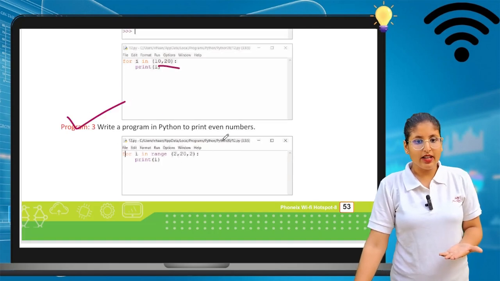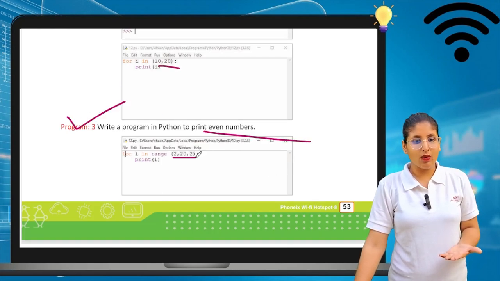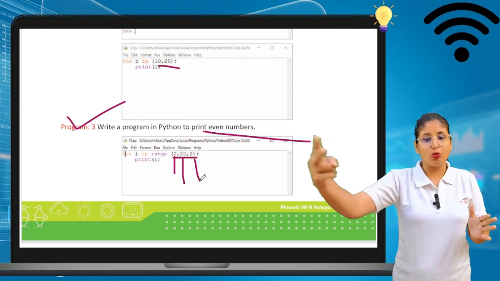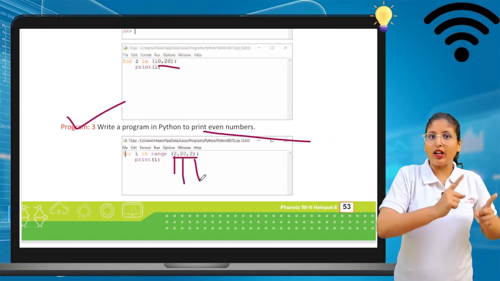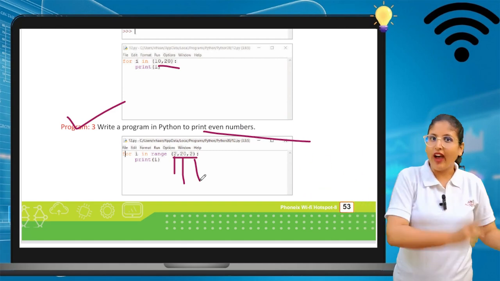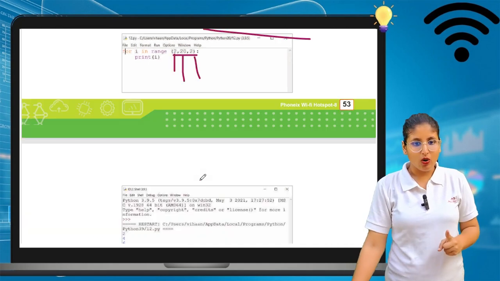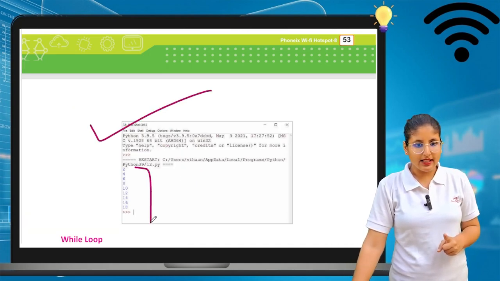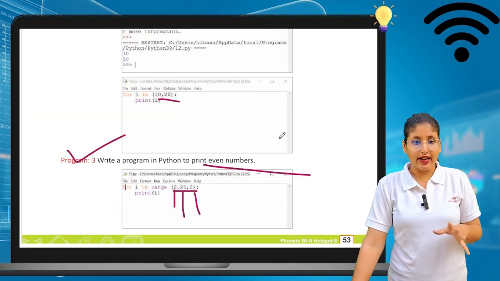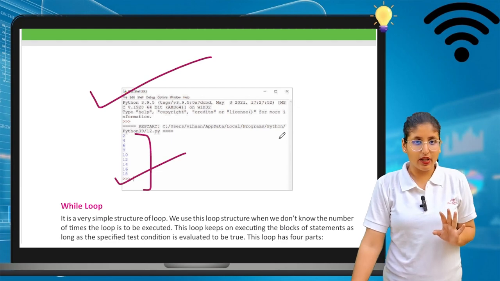Let's see. Write a program to print even numbers. I want to print even numbers, so I write 2 as my initial value and 20 as my final value, and the step value is 2, because the gap between them is 2, since it is an even number. After 2 comes not 3 but 4. So 2, 4, 6, 8, like this I have to move. So initial, final and step value should be there. The program works properly only when it follows this criteria.